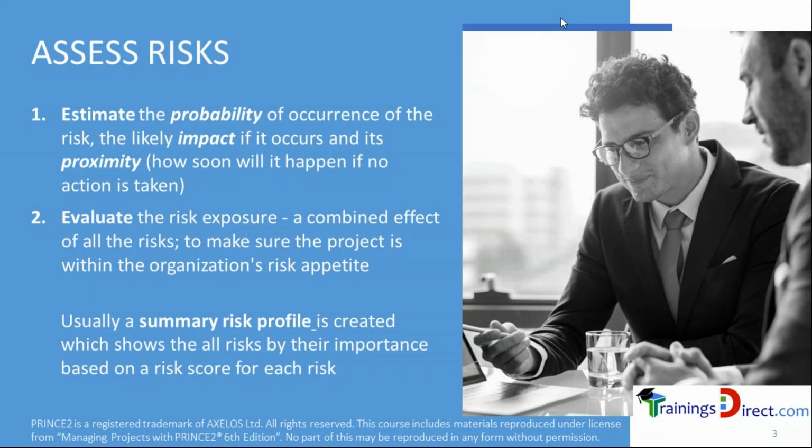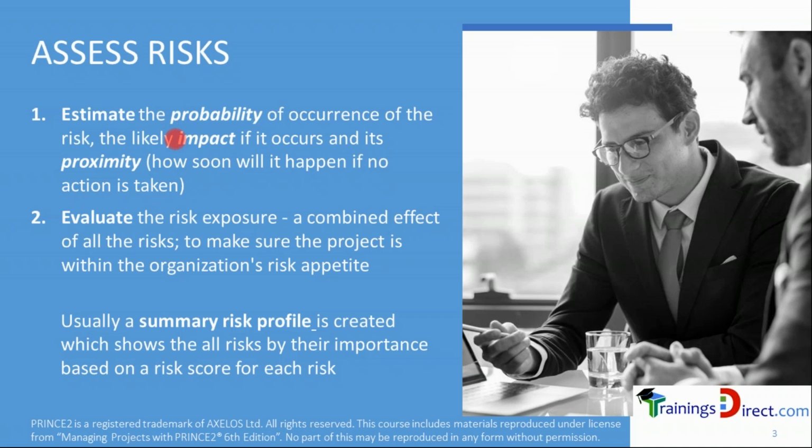The second step after identification is assessment. Assessment has 2 sub-steps. Firstly, estimate the probability of occurrence of the risk, the likely impact if it occurs, and its proximity. How soon will it happen if no action is taken? For example, the resignation example. It might have a probability, meaning a chance of occurring. If there's a chance of it frequently occurring, then it has a high probability. If it is likely to occur less frequently, we could say probability is low.